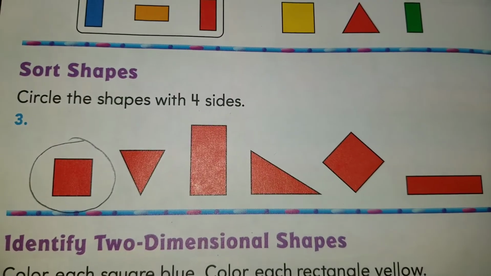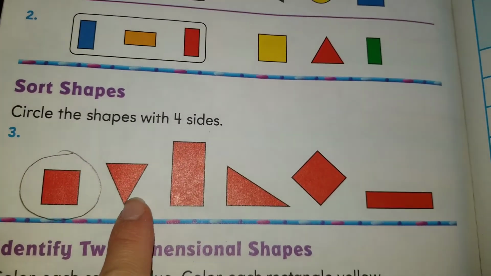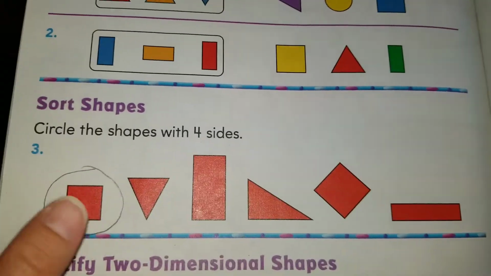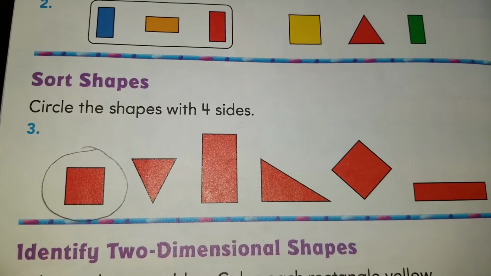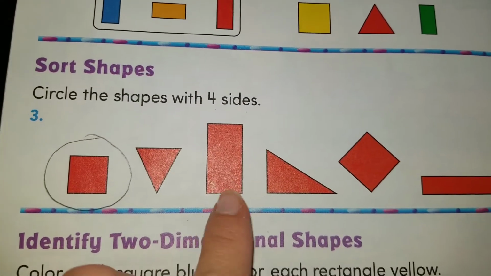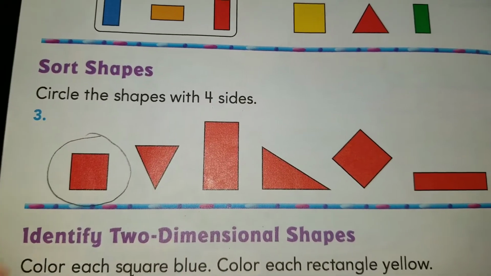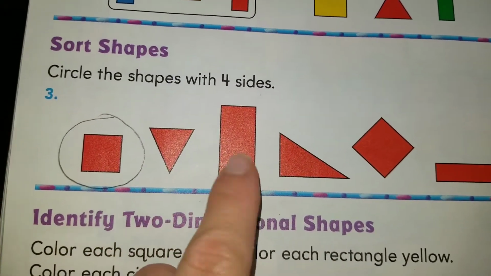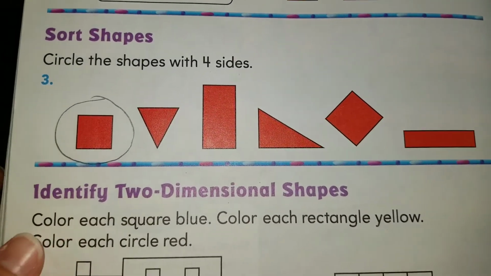Alright, let's see if the next one has 4 sides as well. This one has 1, 2, and 3 sides. Does this shape have 4 sides? No, it doesn't, so we're not going to touch it. I want you to do the same for the rest of the shapes. You're only going to circle the shapes that have 4 sides. Count the sides on the rest of the shapes.